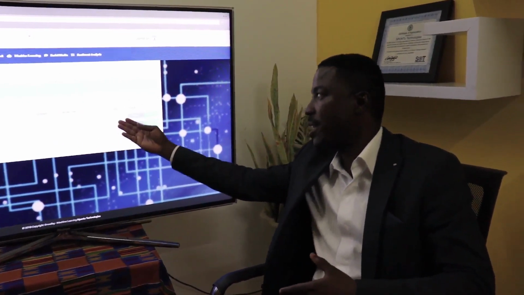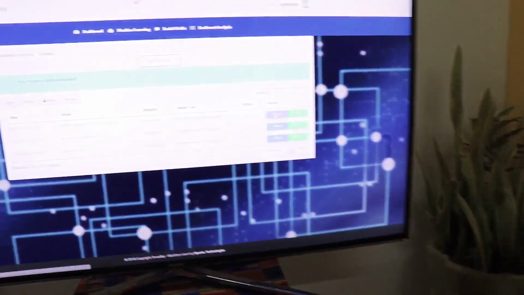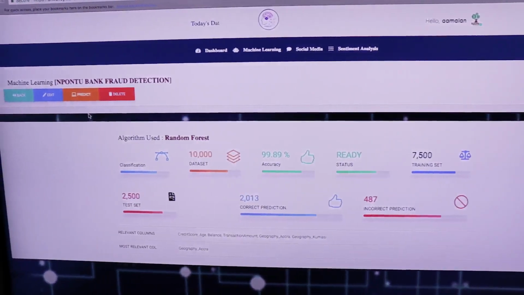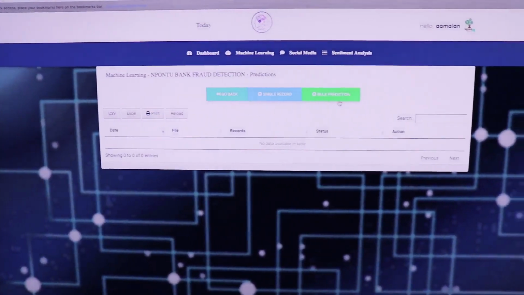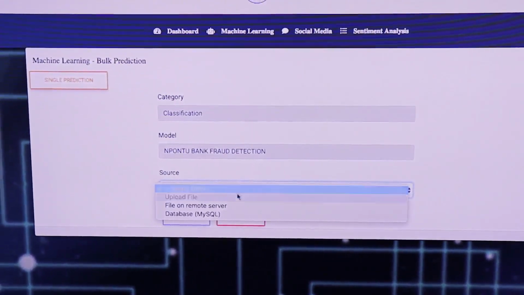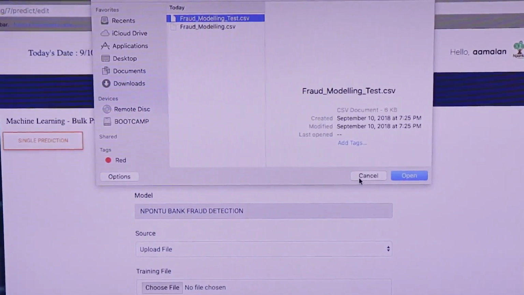So it has selected the model, which says random forest classification. We want to be able to see the details on what is happening. You see that there's an accuracy level and all those. So we will go ahead and start predicting the data. We go to predict. This is now the new introduction. We've trained the data, and we now want to see this new data: is this a fraudulent activity or not? So we just put the data in it, then we click on submit.